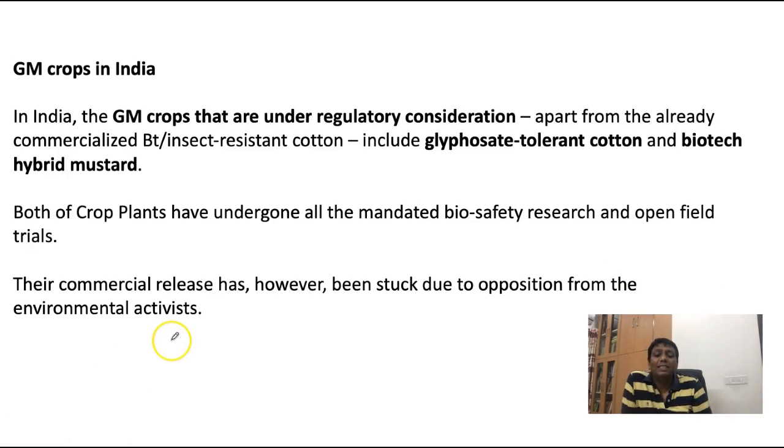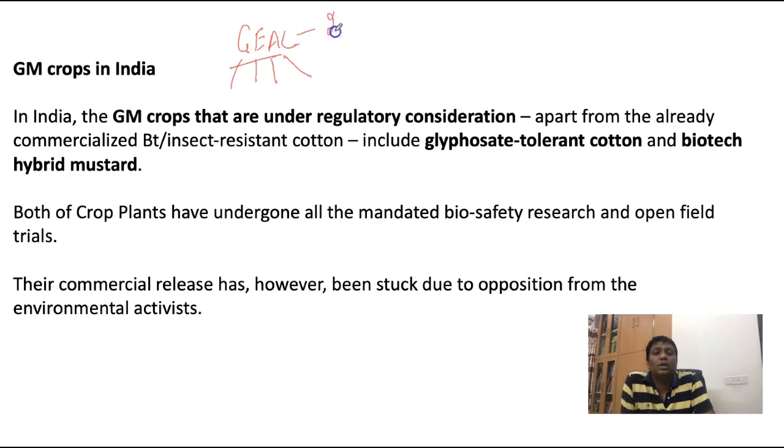Now, regarding genetically modified plants in India, the news is about two plants, and these two plants are waiting for a license for human consumption from the government authorities. You know who provides the certifications of permission in India to genetically modified plants? Here the answer is GAC. GAC is the Genetic Engineering Appraisal Committee.